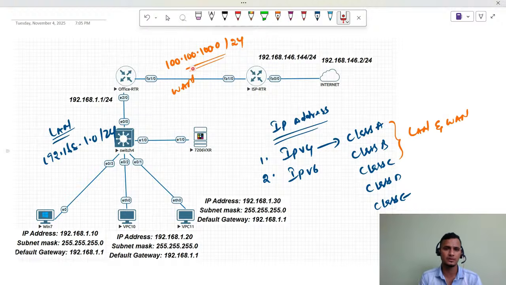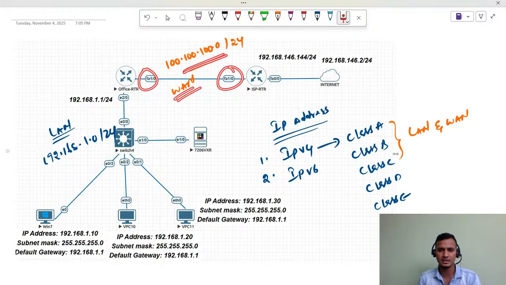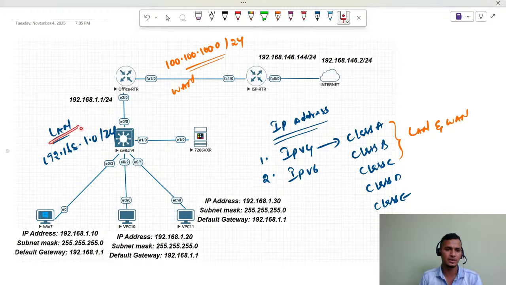So here particularly we are going to assign the IP addresses on this particular interface. This is our WAN, right? So here we are going to use the ranges from class A, B, and C. And even for the LAN purpose, we are going to use class A, class B, class C networks. So